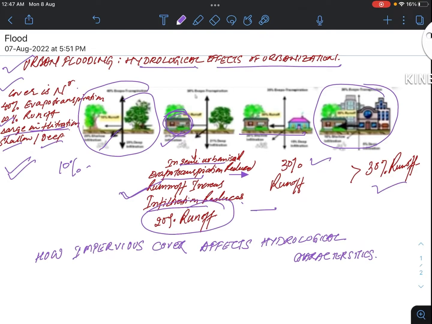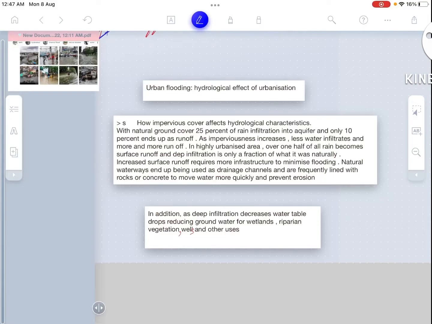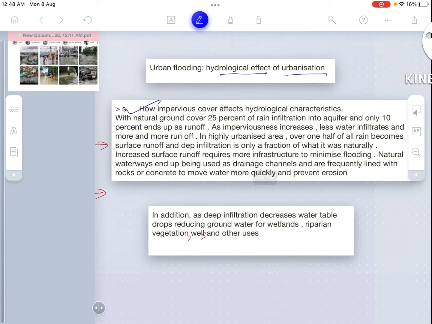So in a nutshell, we could see the effect of urbanization on the hydrological cycle. What we have learned is how impervious cover affects hydrological characteristics. With natural ground cover, 25% of rain infiltrates into the aquifer and only 10% ends up as runoff, as I have already told you. As impervious cover increases, less water infiltrates and more runoff takes place.